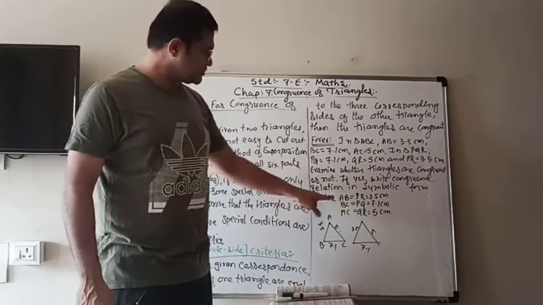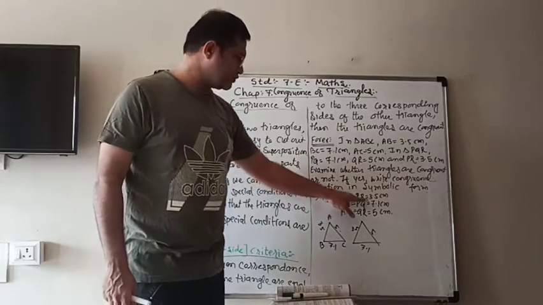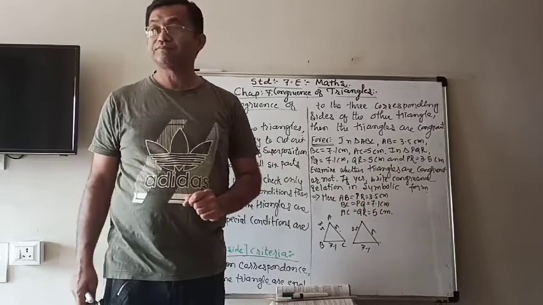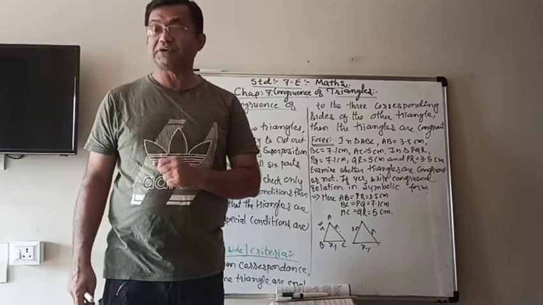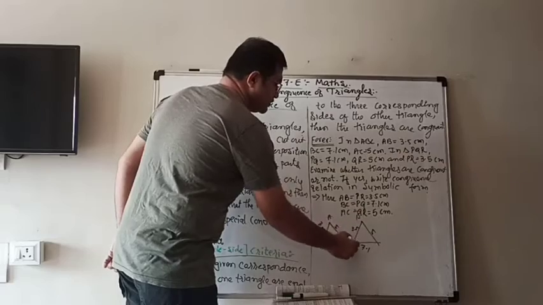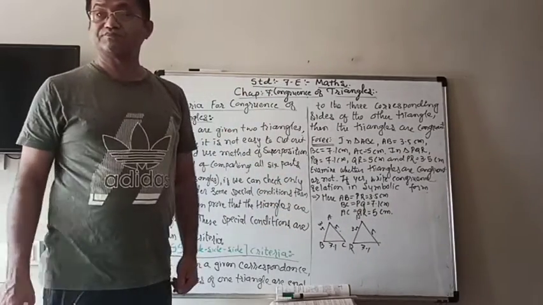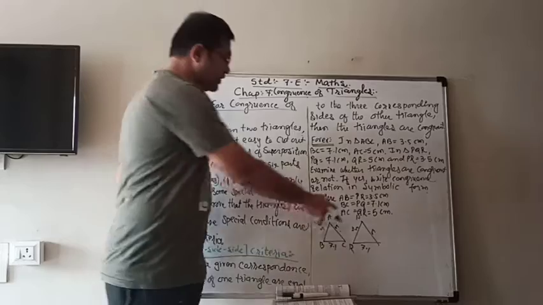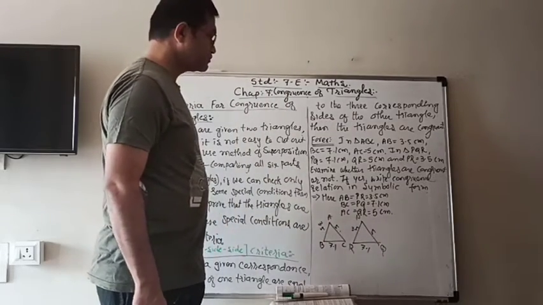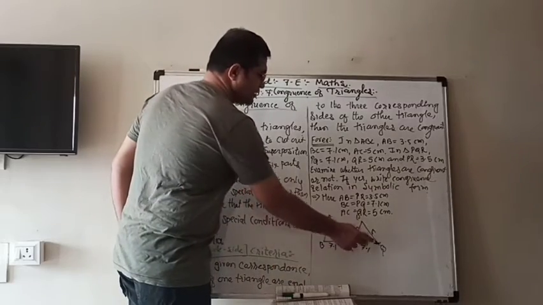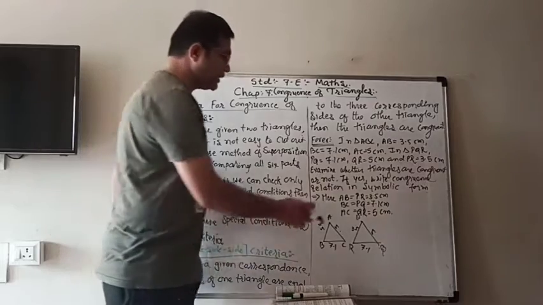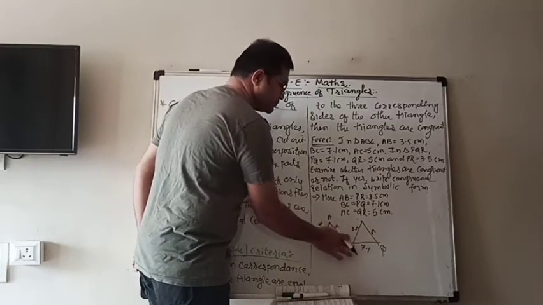Here you can see that AB equals PR, so here you can write down PR or RP. That is very, very important, because if you write down PR without any thinking, and here it will be Q, then there will be a problem. PQ is 7.1, but here PQ came 5. It means that you are writing the wrong names.